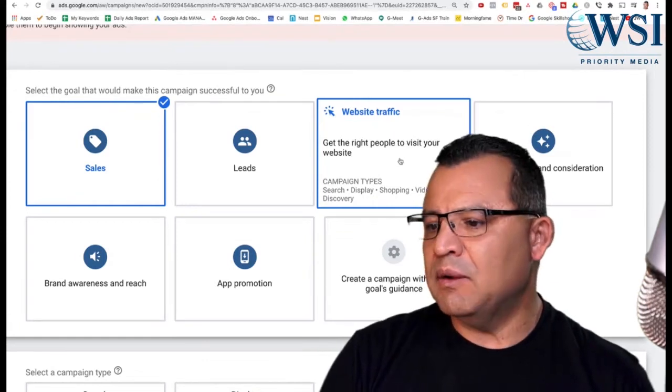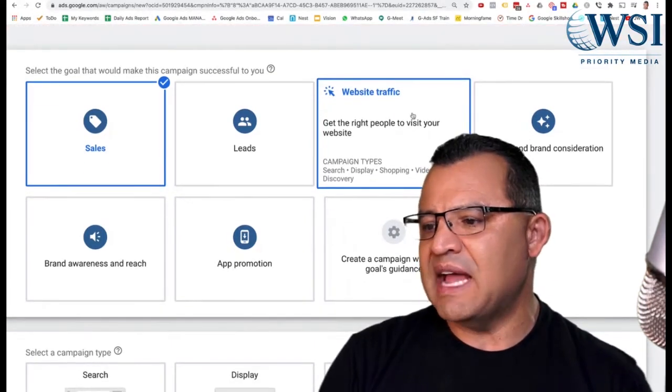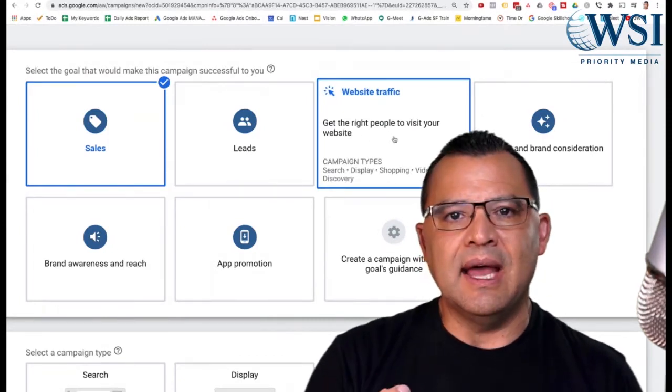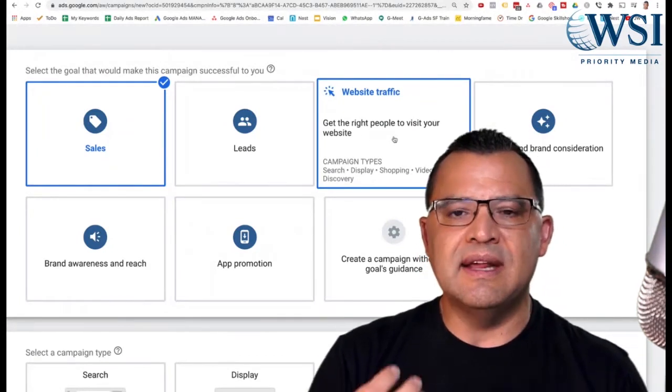So that is a really great feature to be able to use as your goal that you set up, is people to come right to your website and have a really great dynamic landing page.